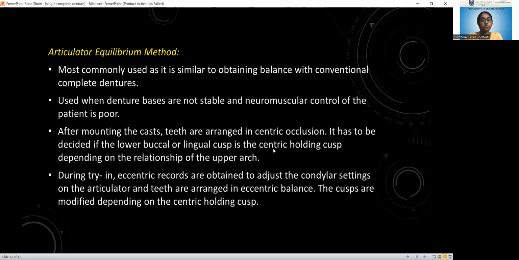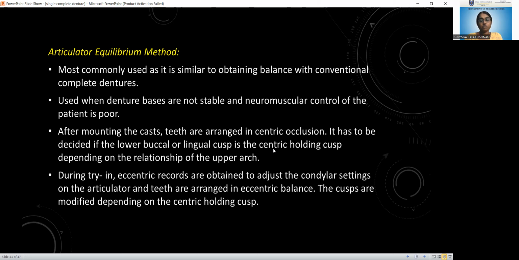After mounting the cast onto the articulator, the teeth are arranged in centric occlusion. During try-in, eccentric records are obtained, and we have to adjust the condylar settings on the articulator and achieve the eccentric balance based on the settings. The cusps are modified depending on the centric holding cusp. So that means we are not doing any functional chewing technique.